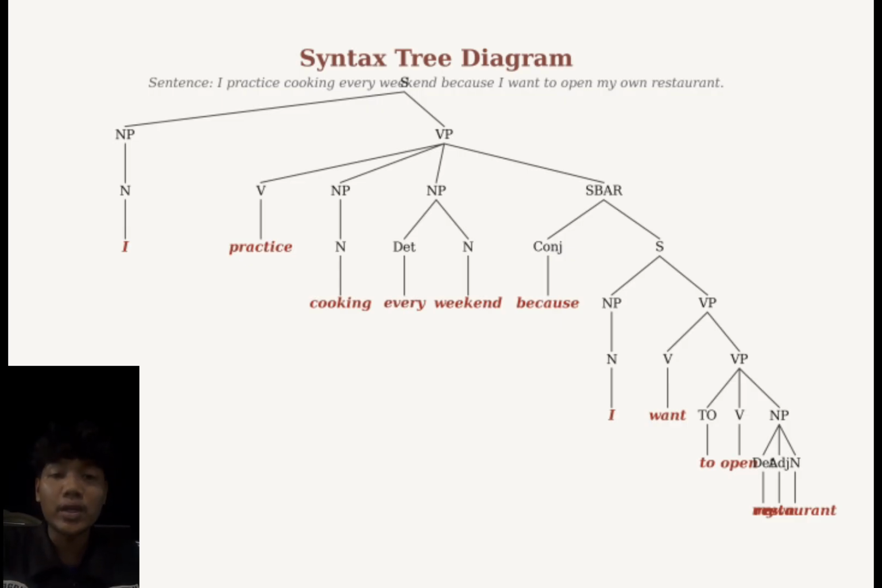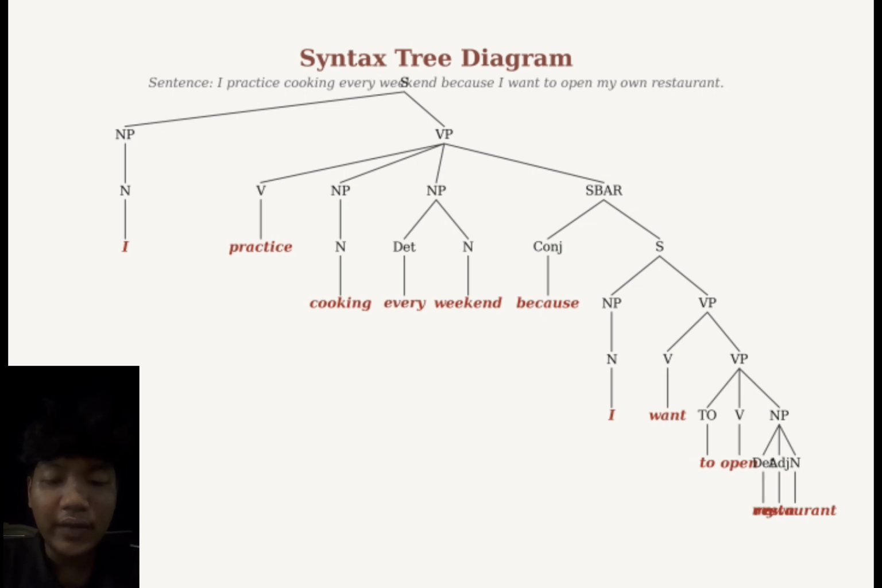Assalamualaikum warahmatullahi wabarakatuh. My name is Alex Frederick. Now I will explain about my sentence. The sentence is: I practice cooking every weekend because I want to open my own restaurant.